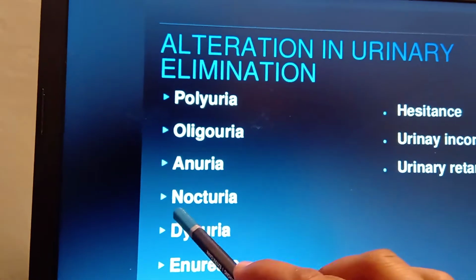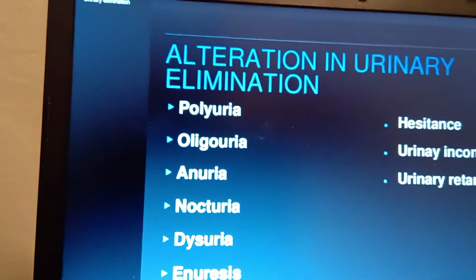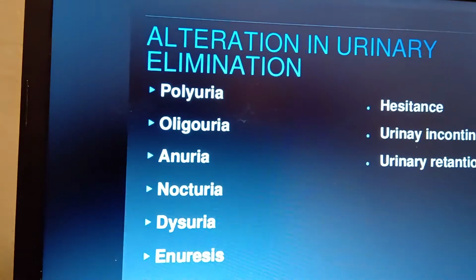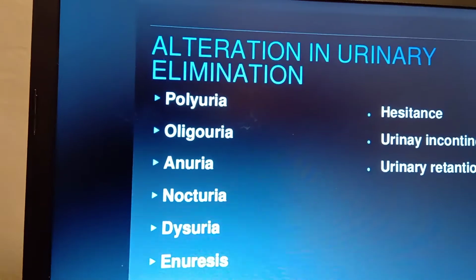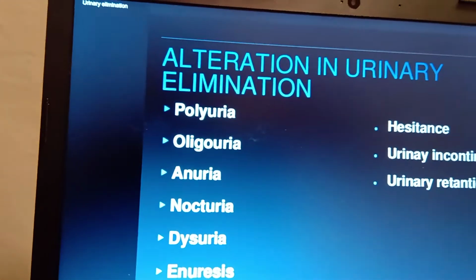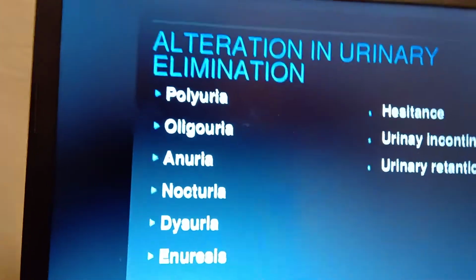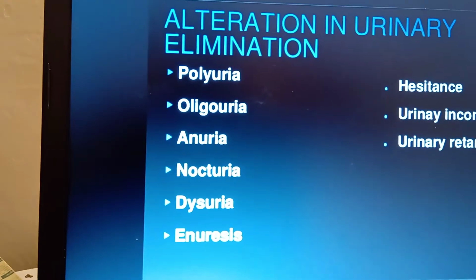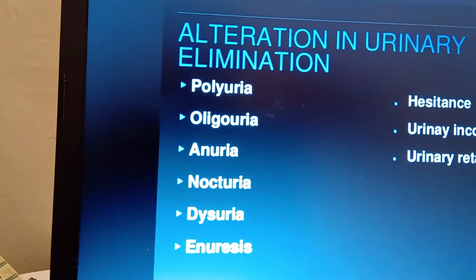And next one is nocturia. So nocturia means what? Especially in the night times, the person urinates continuously. Frequent nighttime urination will be more, so that is called nocturia. Frequent nighttime urination is called nocturia.